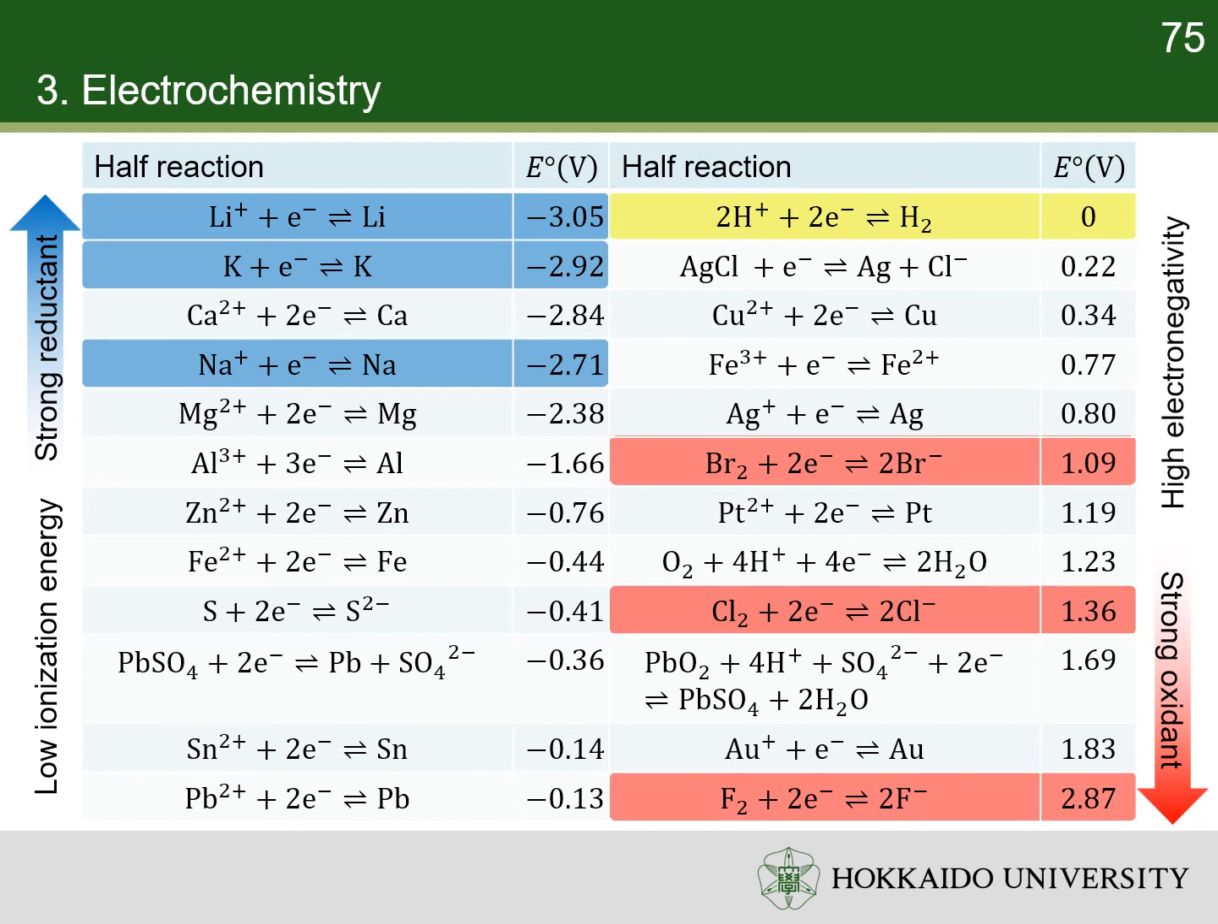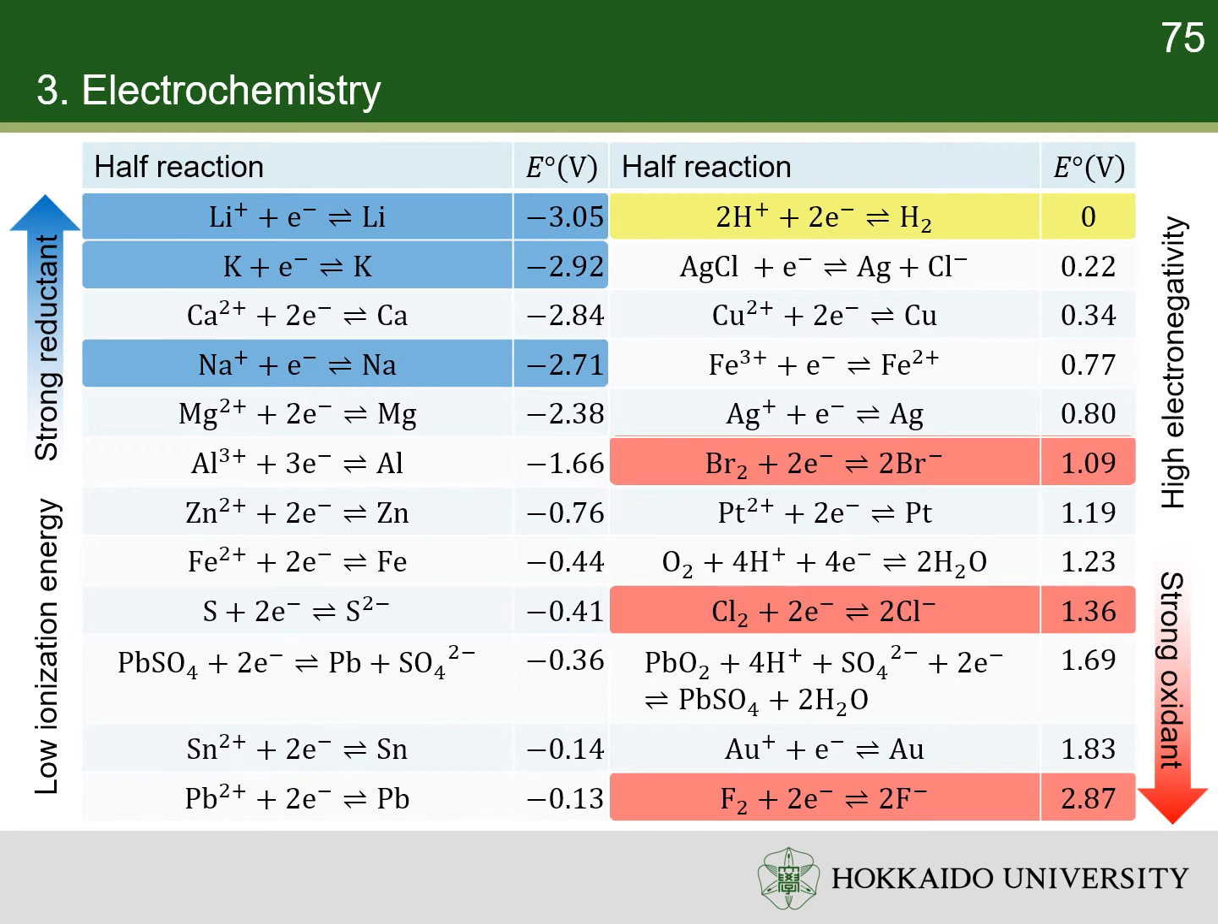Here, I show you the standard electrode potentials of a few half reactions in aqueous solutions. Some features can be found from this table. First, the standard electrode potential of the proton-hydrogen gas redox pair is 0, in accordance with the definition of standard hydrogen electrode. Second, the standard electrode potential reflects the substance's redox abilities.